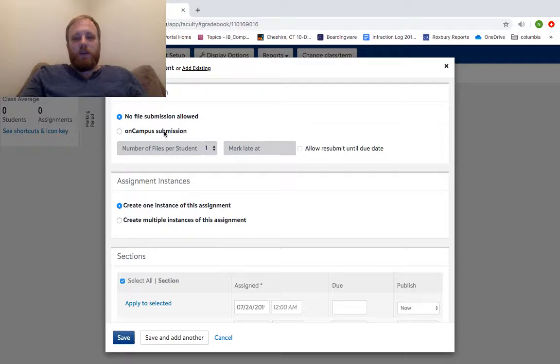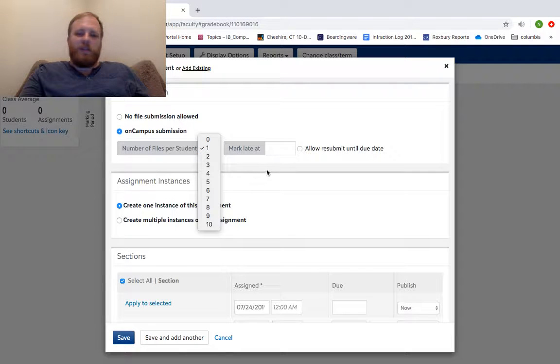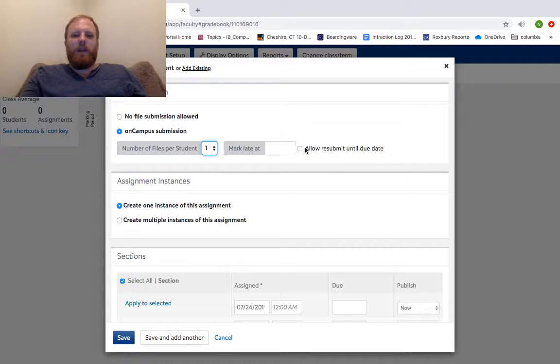Some people like to do their submission online. Very, very easy through this. I can click on-campus submission. Number of files per student, set it to 10. Please set it to 10. Somebody's going to set it to 1 and then try to send another one, right? And then allow resubmit until due date.